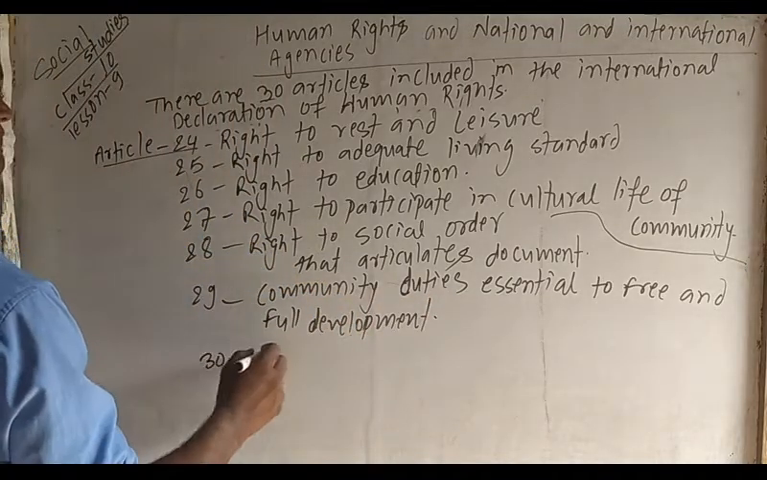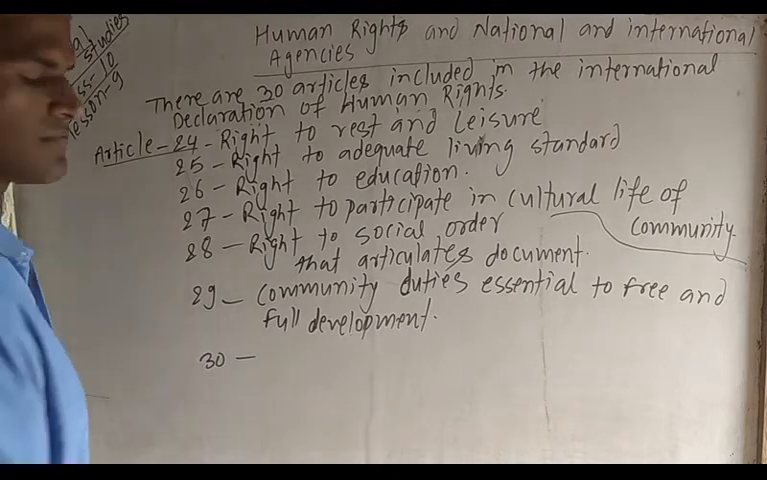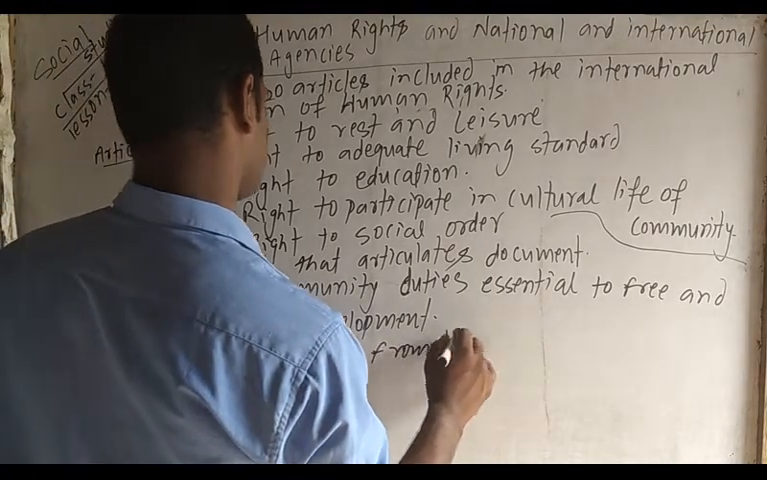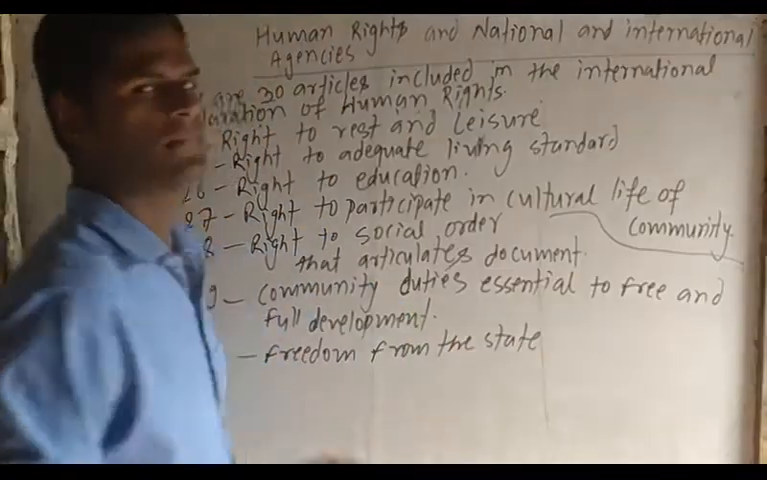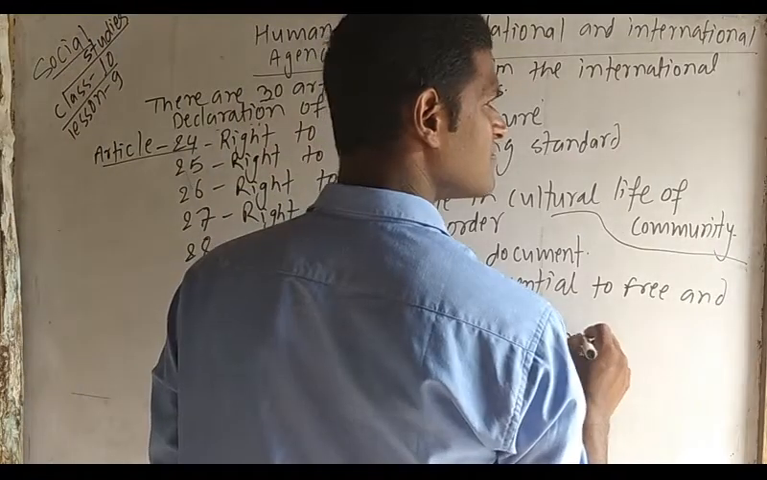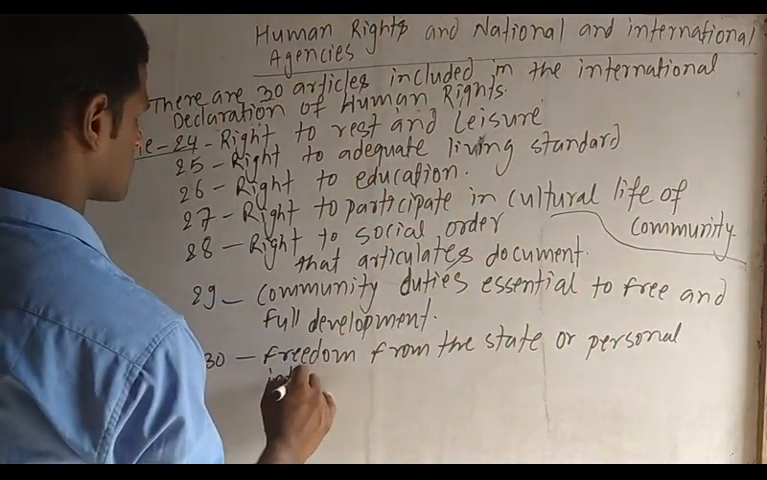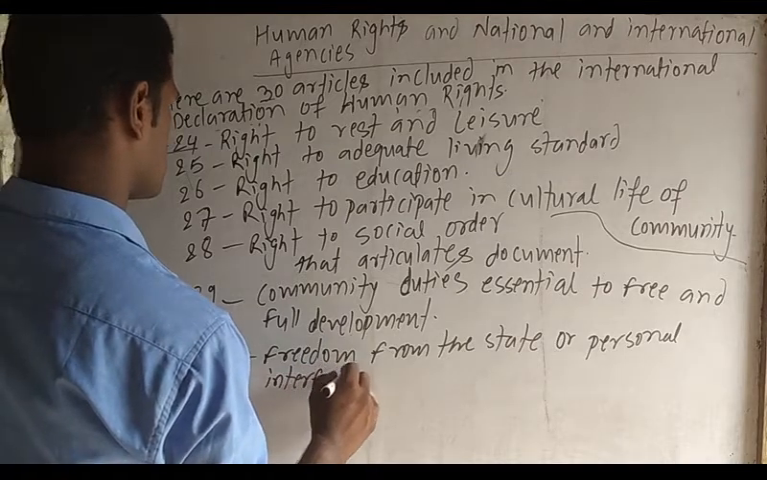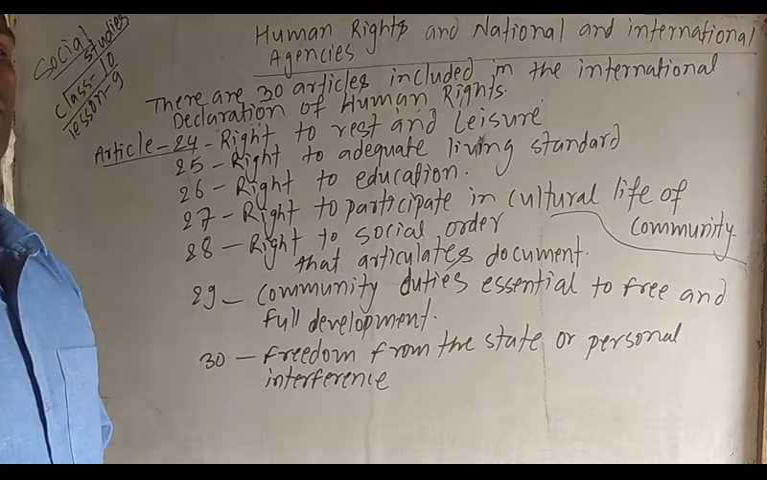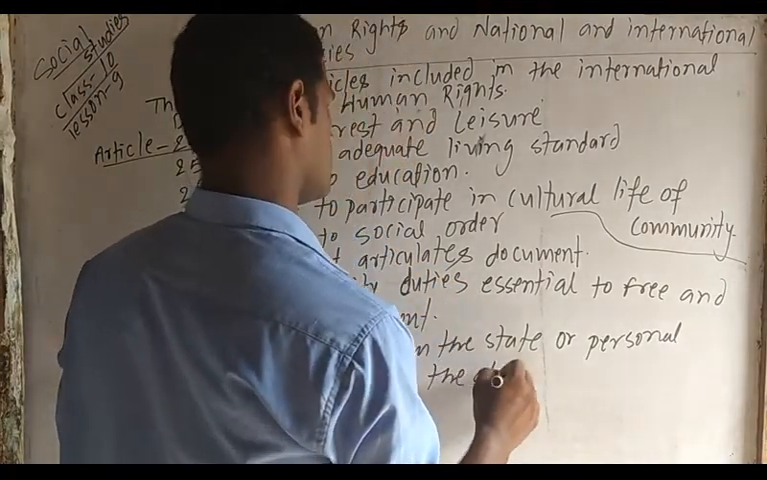Okay, article number 30, that is freedom from the state or personal interference in the above rights.